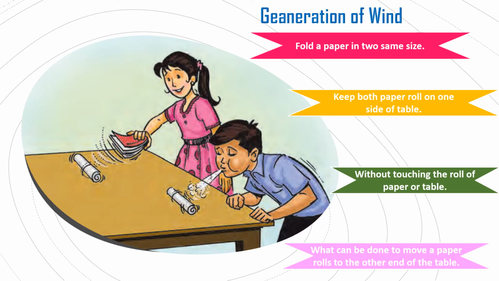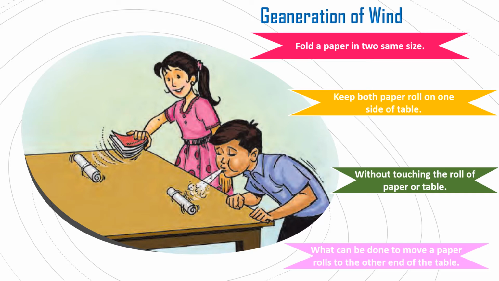Suppose we prepare two paper rolls, then we have to move that paper. How can we move it in that direction? It means how can we move their place? How can we move it? Yes, first is blowing air.